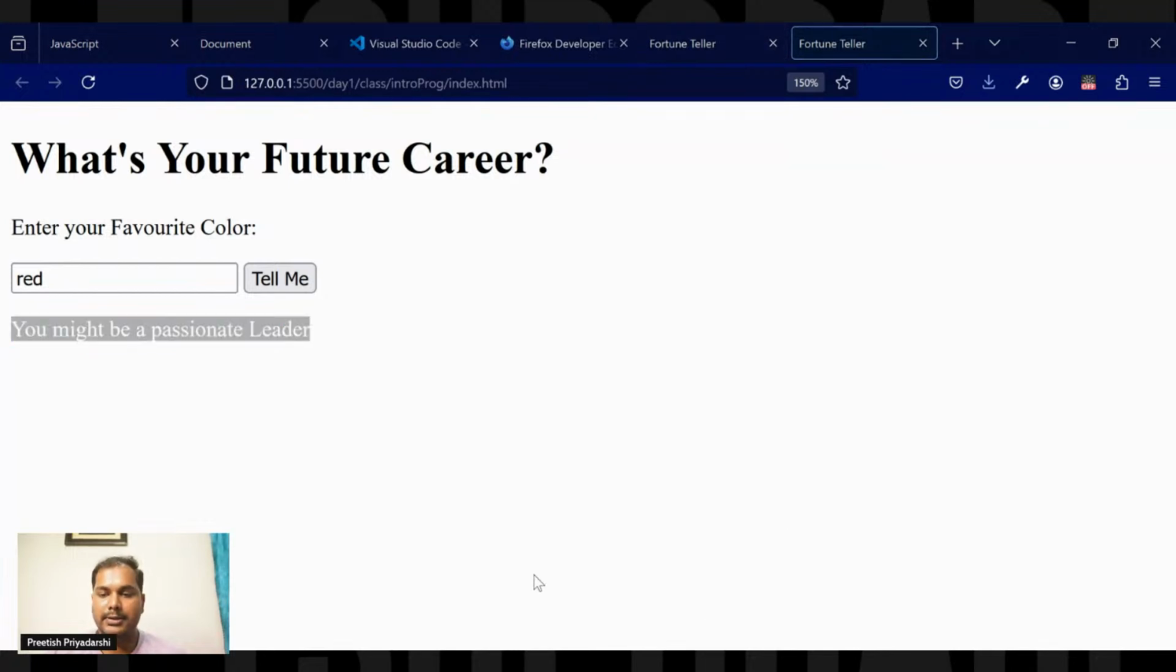So yes, is it exciting? Are you able to do this? Okay, screen is stuck. I guess not. The screen is working. Yes. Any doubts? Any doubt?